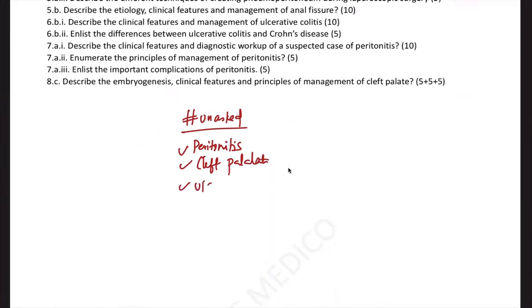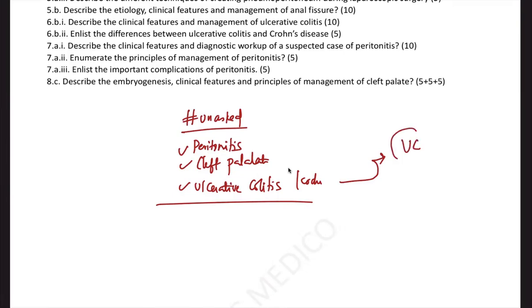They asked a question on ulcerative colitis. I was expecting a question on ulcerative colitis, and last year it came. But this year, along with ulcerative colitis, they're also asking Crohn's disease. Though in the UPSC Medical Science optional syllabus they mention ulcerative colitis as a topic, ulcerative colitis versus Crohn's disease is also important.